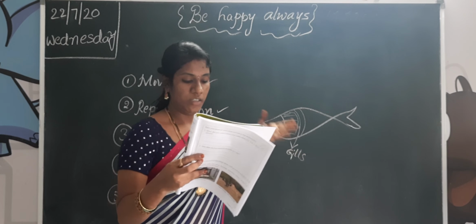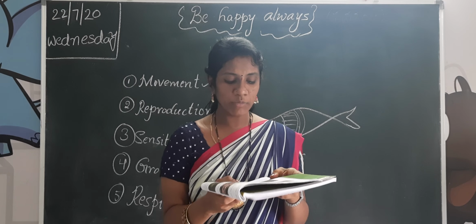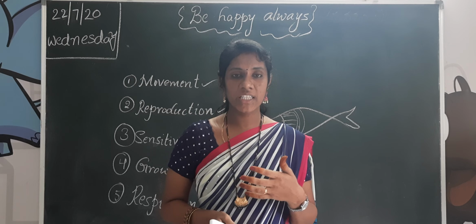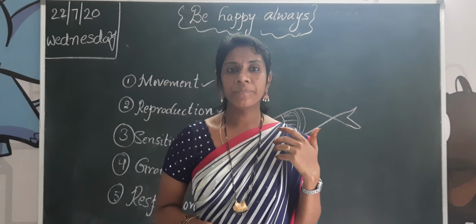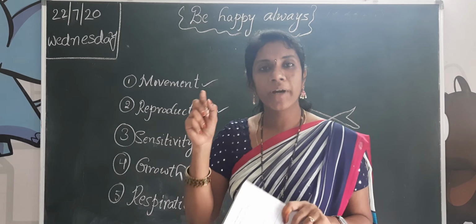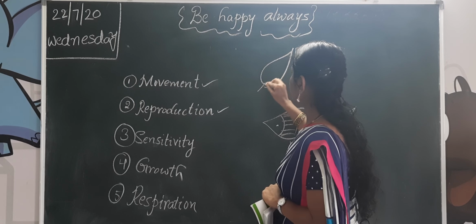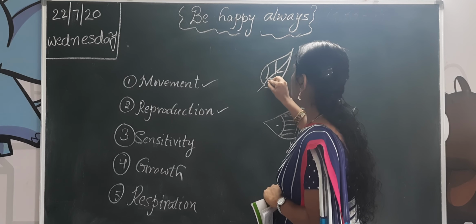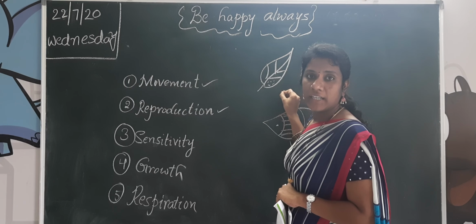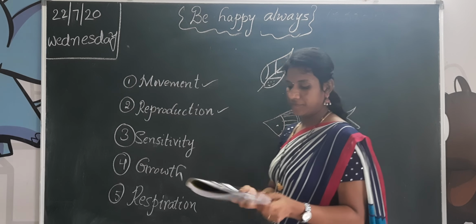Okay, children. Animals that live in water such as fishes have breathing organs called gills that help them to breathe underwater. In water also, the water animals, fishes, whales, sharks, they can breathe with their gills. Okay, children. And plants, you know plants have stomata. So leaves have small pores on the leaf. These pores we call stomata. So the plants also can breathe with their stomata.